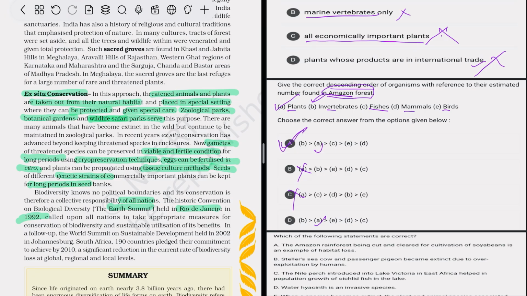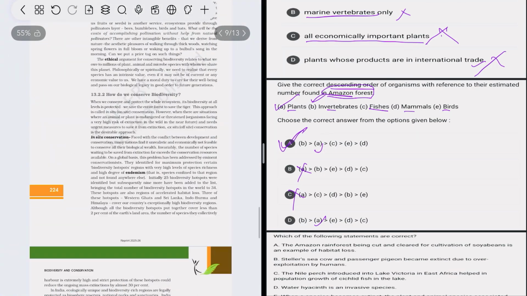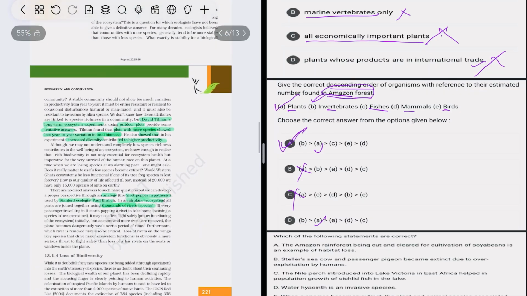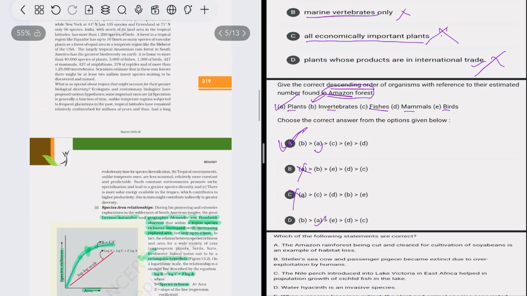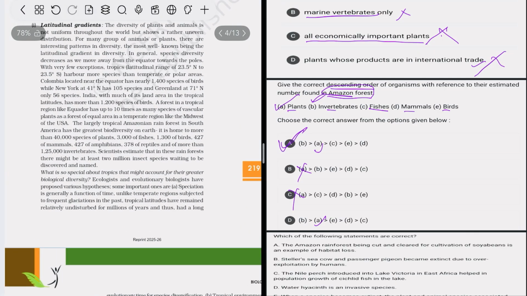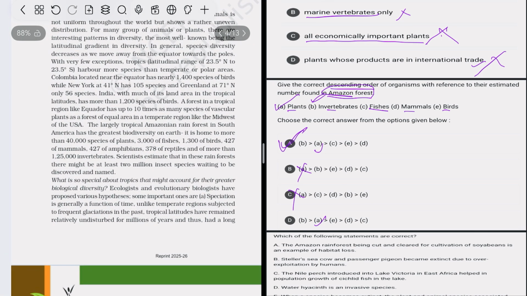So what are their numbers? We can see Amazon. So yes, these are their numbers.